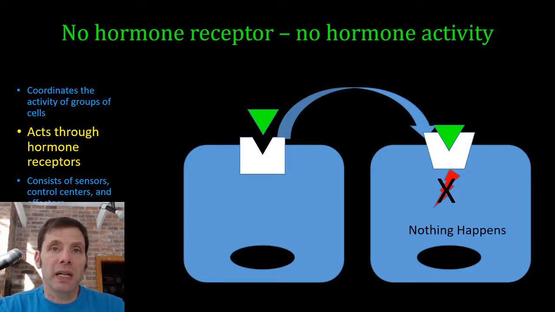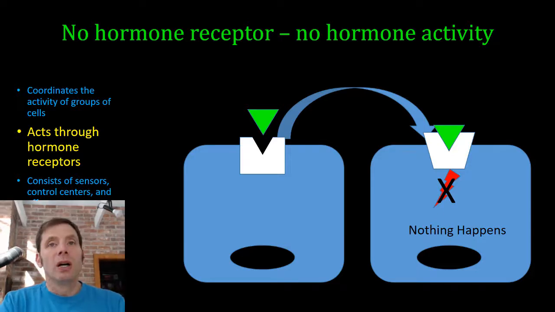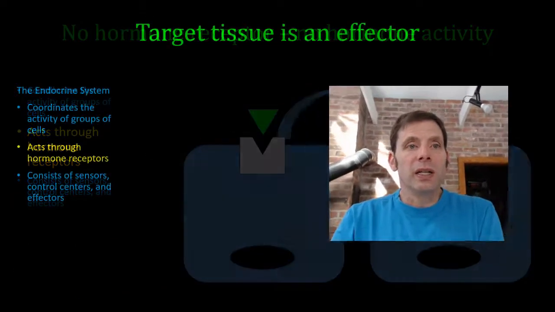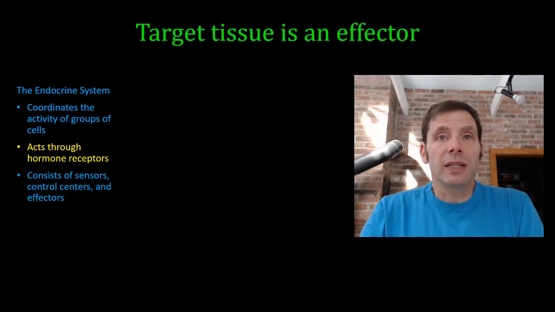And we'll see an example of that in type 2 diabetes, where there may be a shortage of insulin receptors, so a shortage of insulin signaling, or the signals downstream of the insulin receptor might be broken. Okay, if the activity of a hormone depends on a hormone receptor, then we can call target tissue for a hormone that tissue that has receptors for the hormone, or functional receptors for that hormone. So let's move on and talk about that target tissue.